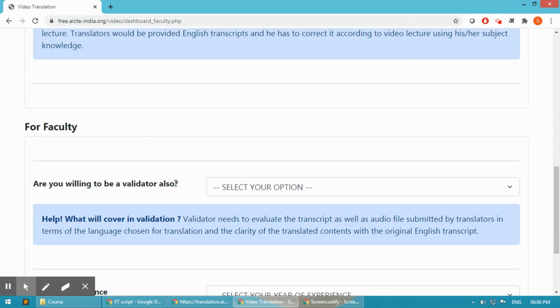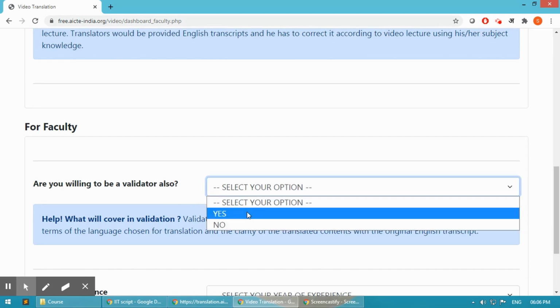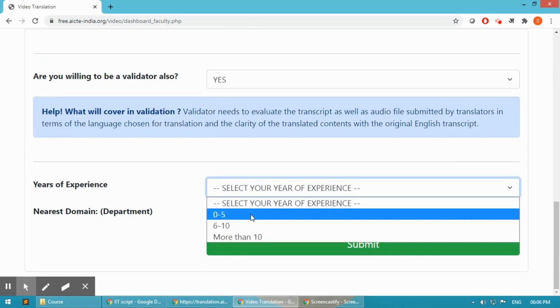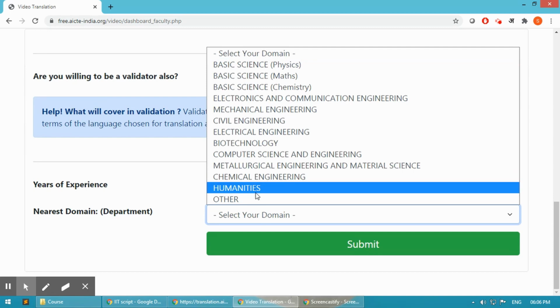There is an option if you want to be a validator also. Like if you want to check if the translation that people have provided is good enough, you can also work as a validator here. You can mention the experience you have and the department you are in.